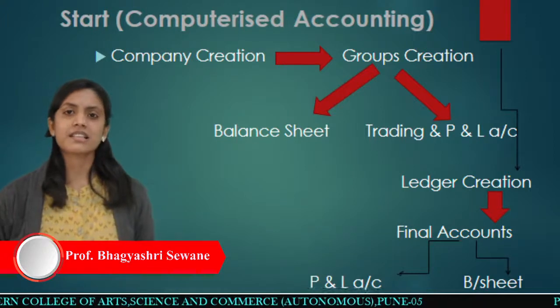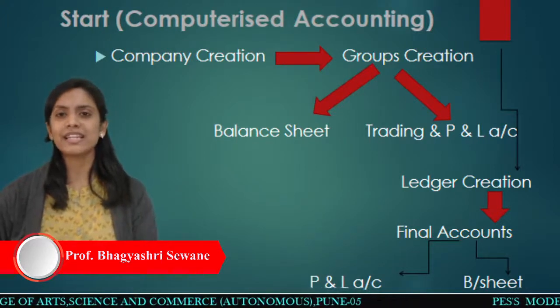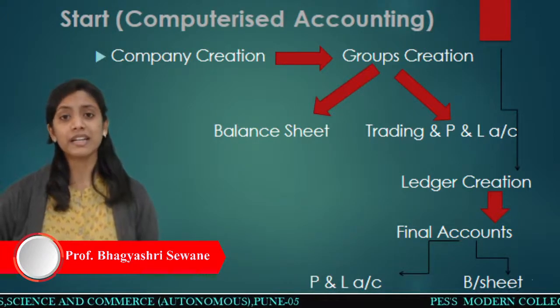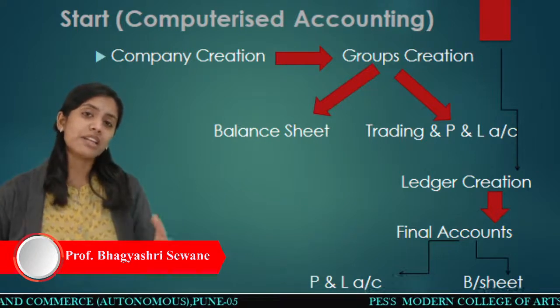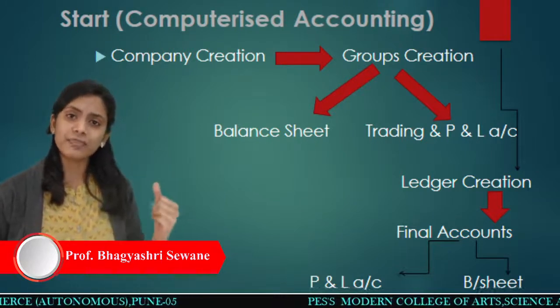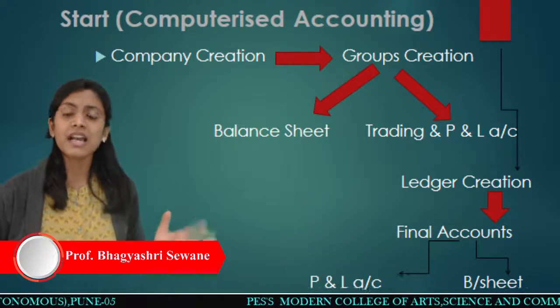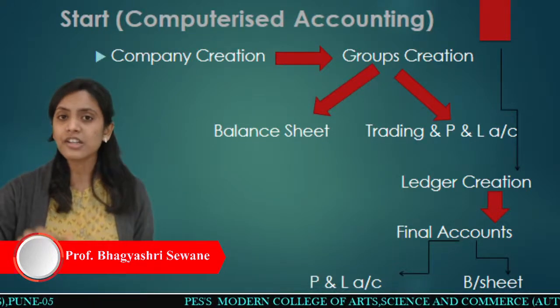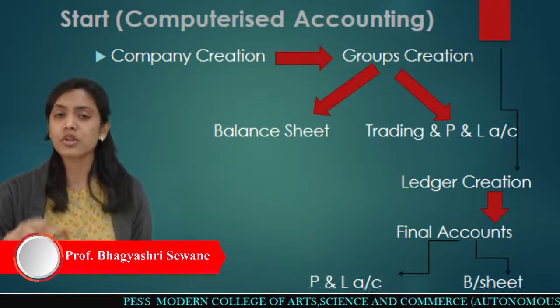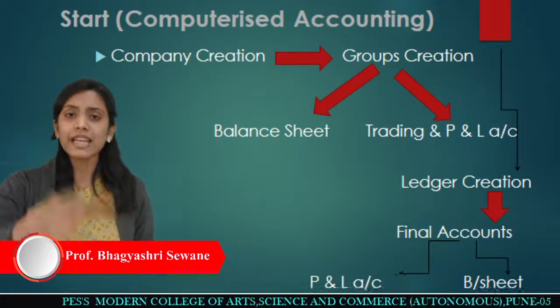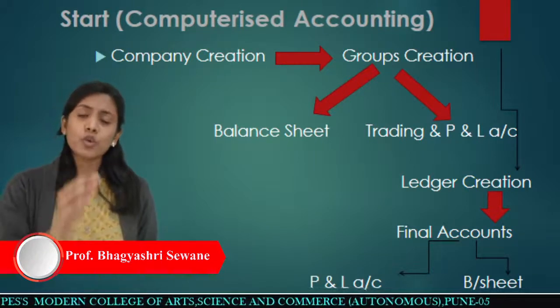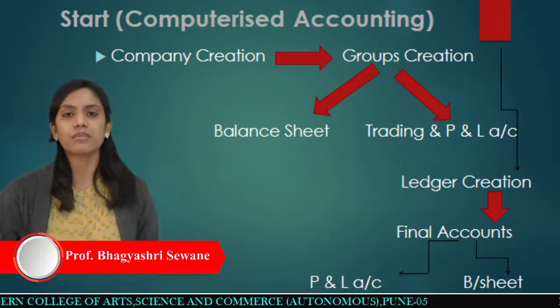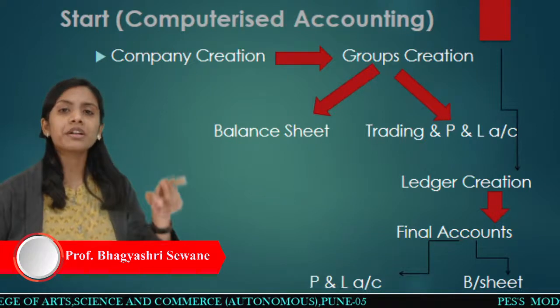After that, the last step, automatically you get your balance sheet and the profit and loss account ready. Why? Because you have created all this data before. That's the background data you have created, and in that data you have done the entries in the books of purchase, in the books of cash, in the books of sales, right? And that's why automatically you got the balance sheet and profit and loss account. So this is what the procedure is.